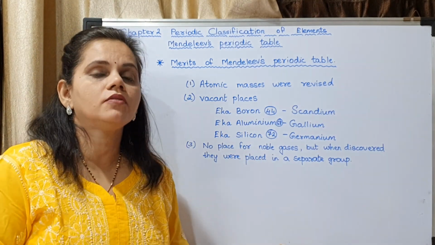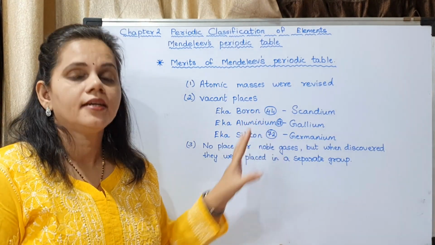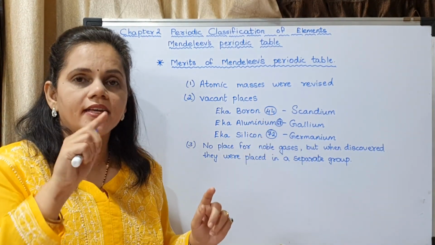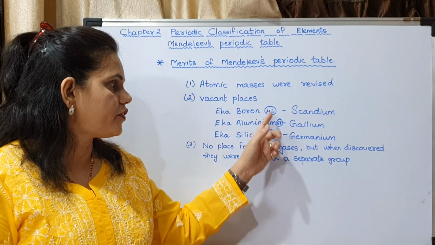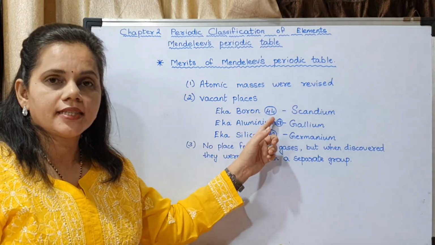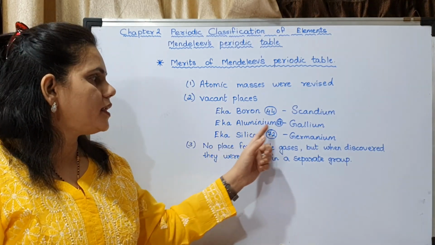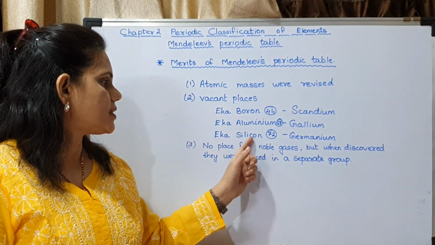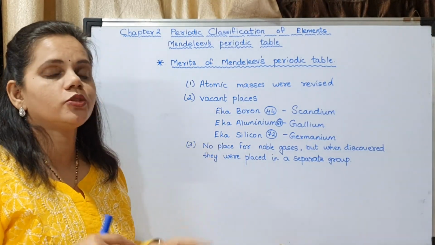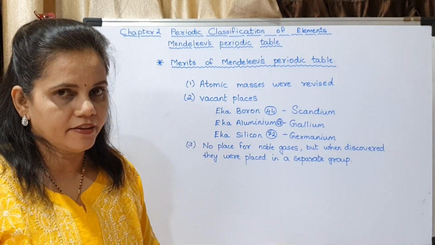You may compare this in your textbook. You may see at these positions they have given question marks at 44, 68 and 72. So Ika boron is at 44, Ika aluminium is at 68 and Ika silicon was at 72. Now these were the names given by Mendeleev.